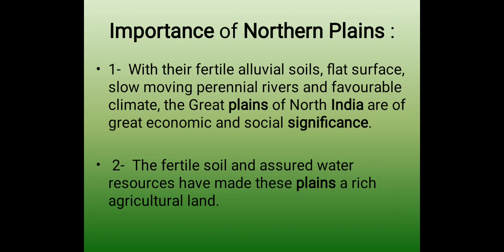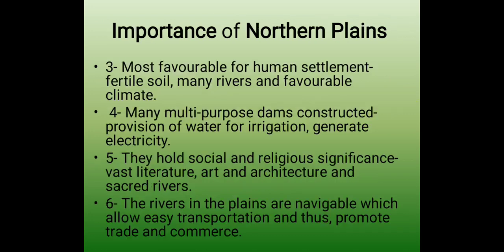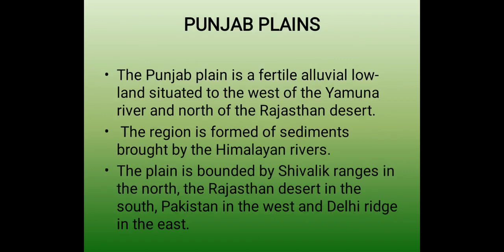With their fertile alluvial soil, flat surface, slow moving perennial rivers and favorable climate, the great plains of North India are of great economic and social significance. The fertile soil and assured water resources have made these plains a rich agricultural land. Many multi-purpose dams are constructed. Most of the favorable human settlements are there. Humans live here in the northern plains, and the rivers in the plain are navigable, allowing easy transportation and thus promoting trade and commerce in the country.